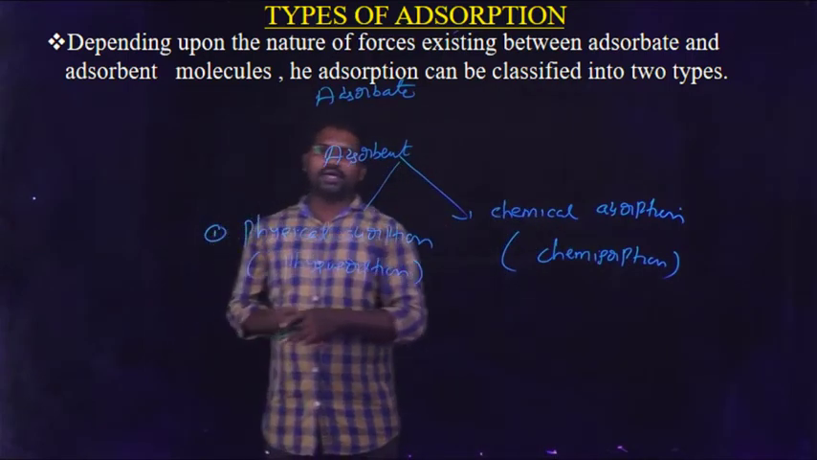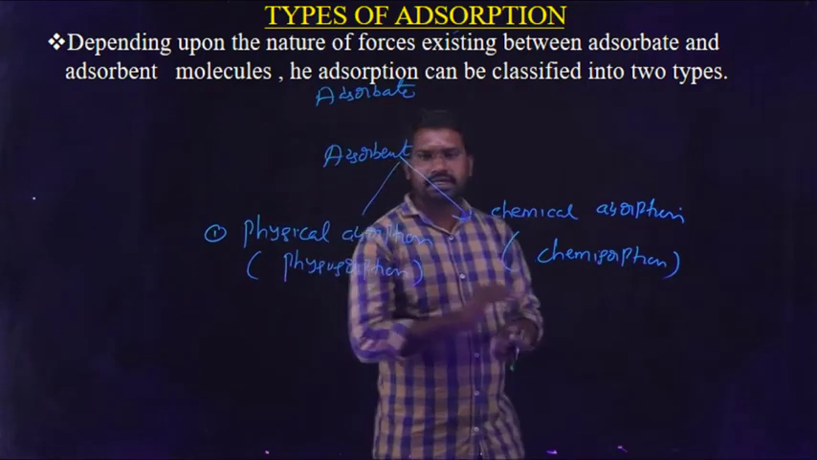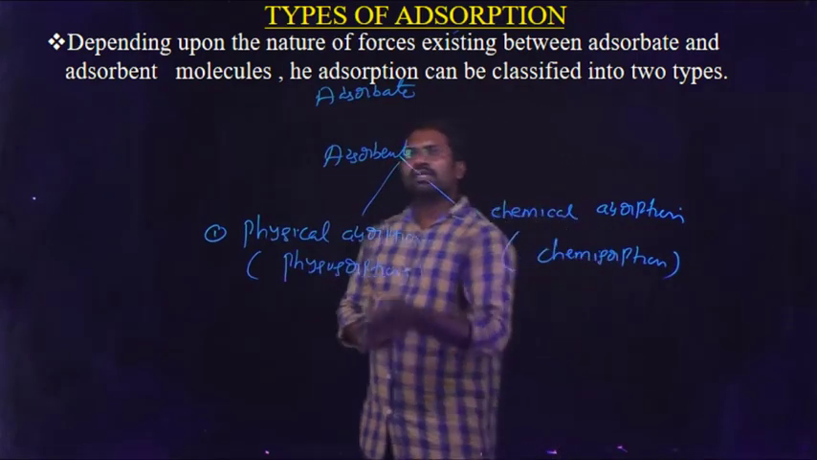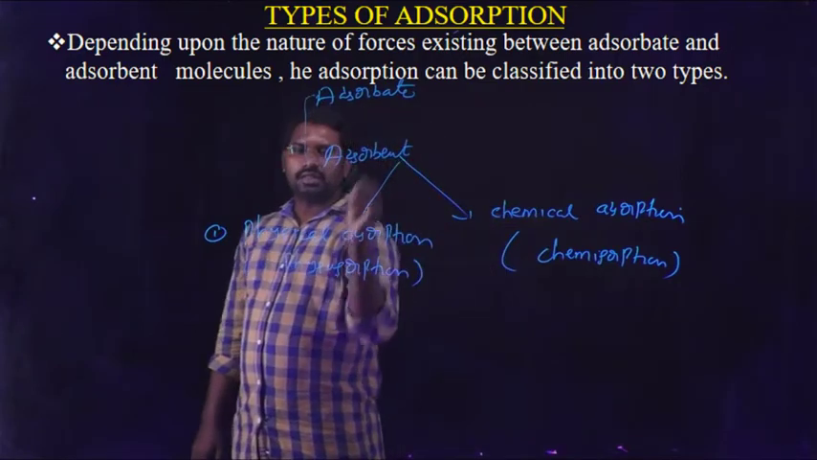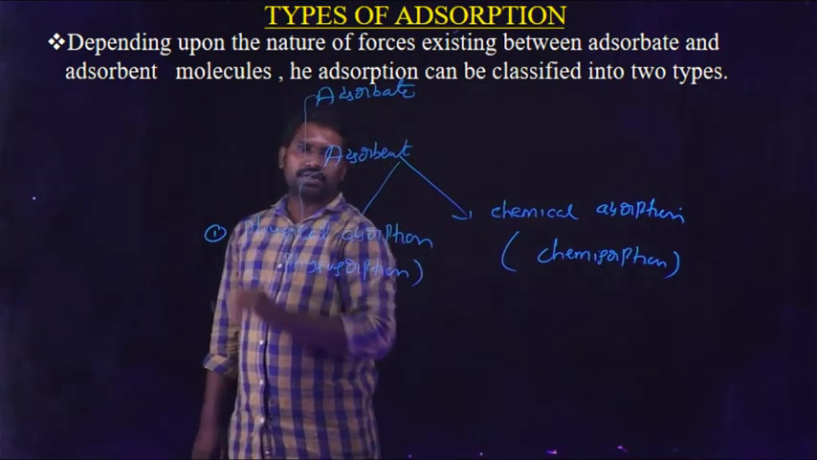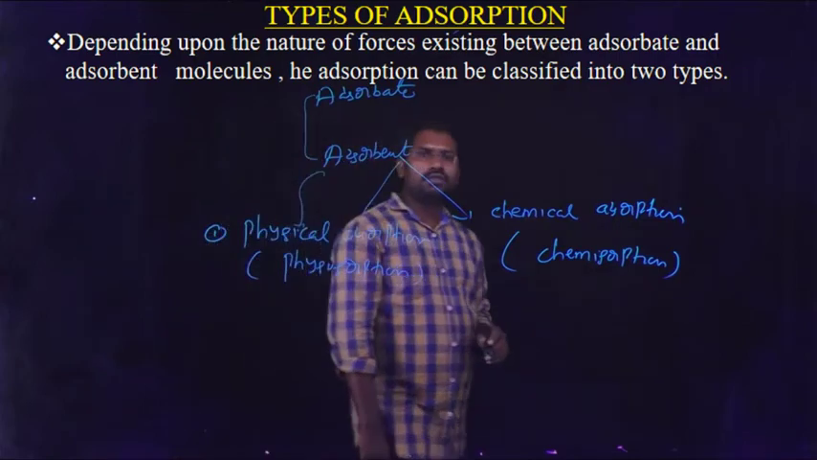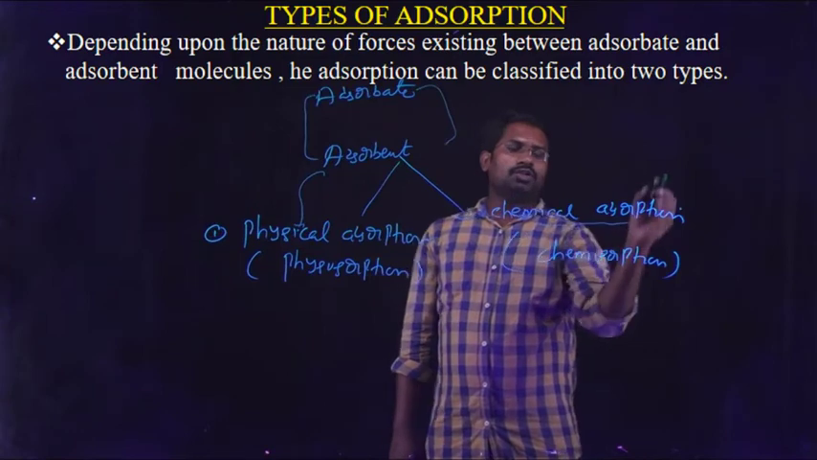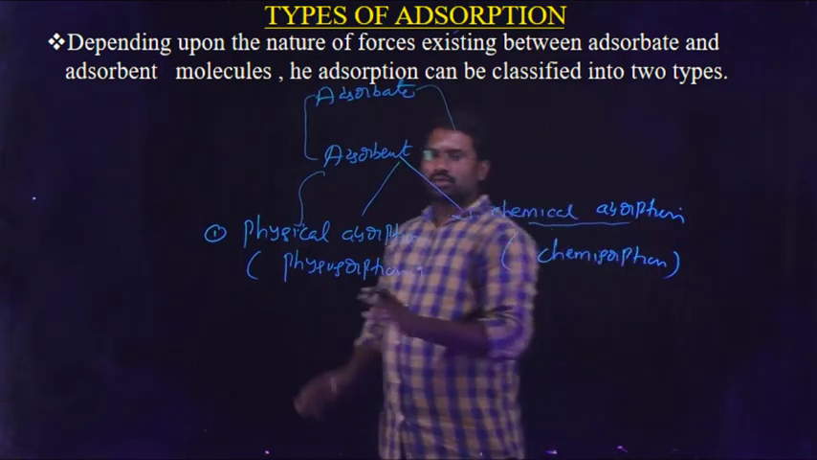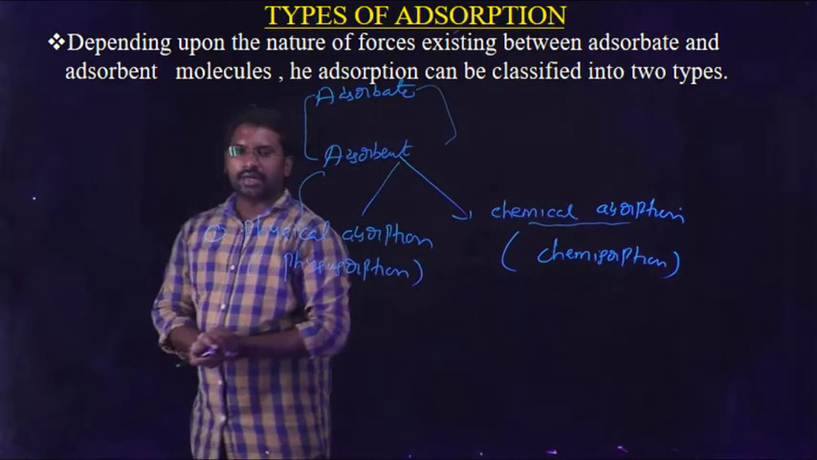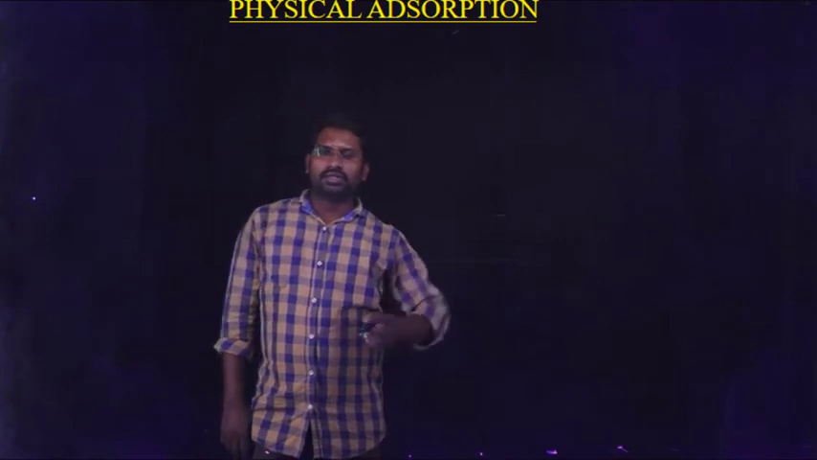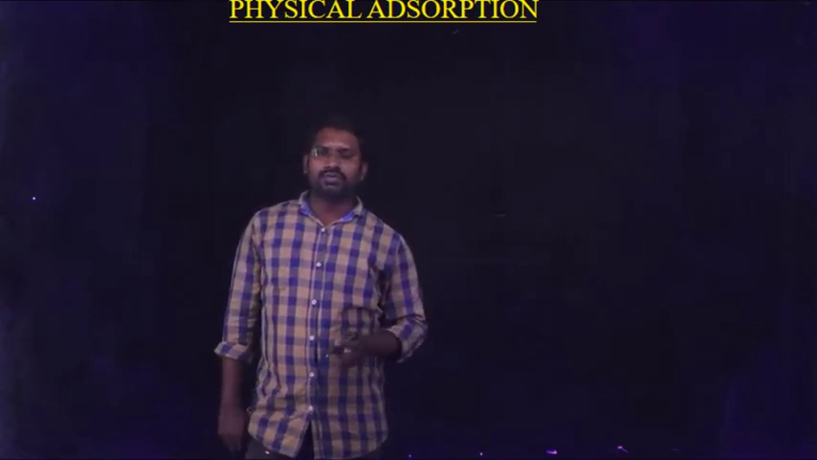Okay, come to the point of physical adsorption. What is physical adsorption, students? If weak van der Waals forces act between the adsorbate and adsorbent, then physical adsorption occurs. If strong chemical forces act between the adsorbate and adsorbent, chemical adsorption occurs. This is the main classification of adsorption. So what are the characteristics of physical adsorption?